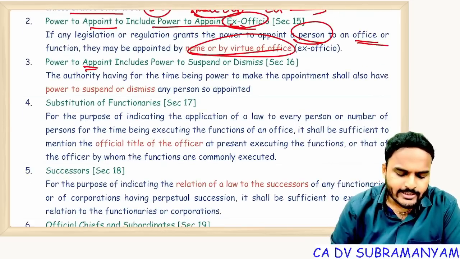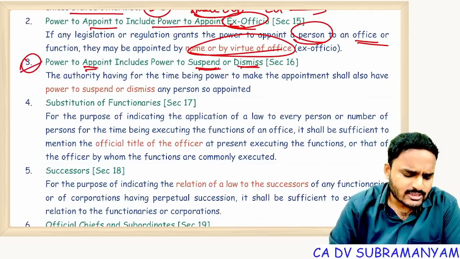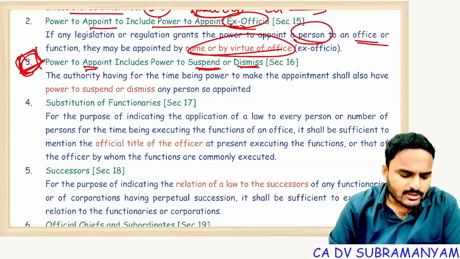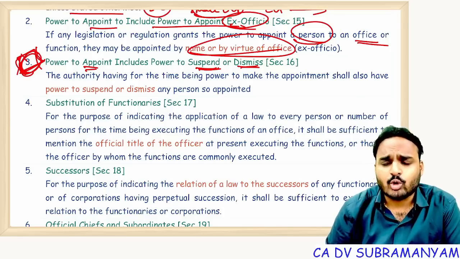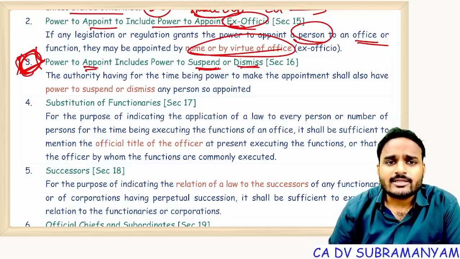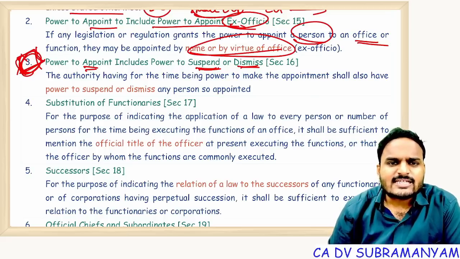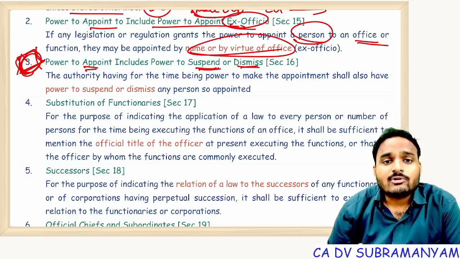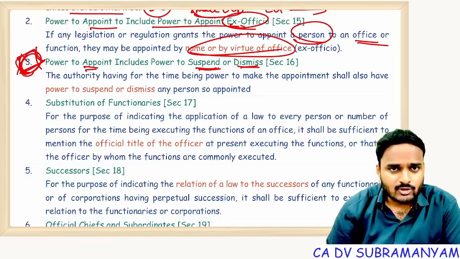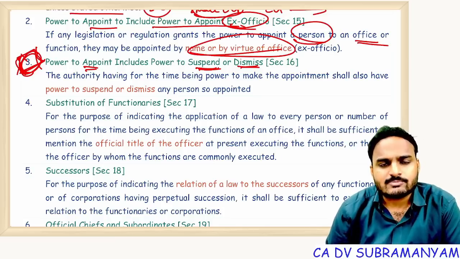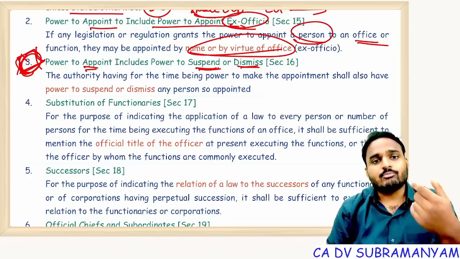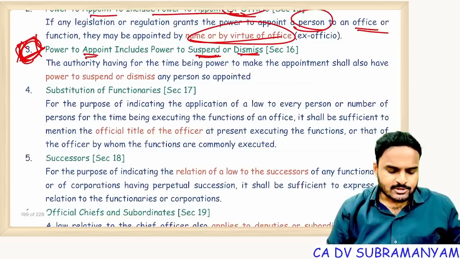Next one, power to appoint includes power to suspend, power to dismiss. Two times a question came on this. In any partnership deed or MOA or LLP agreement, suppose there is a point that the designated partner can appoint employees. With respect to suspension and dismissal, there is no point in the LLP agreement, no point in the AOA, no point in the partnership deed. But that doesn't mean they have no power to suspend or dismiss. So power to appoint includes power to suspend, power to dismiss. If I have authority to appoint you, I can remove you. That's it.